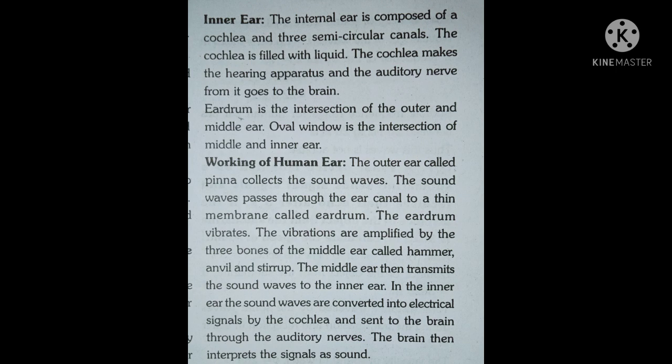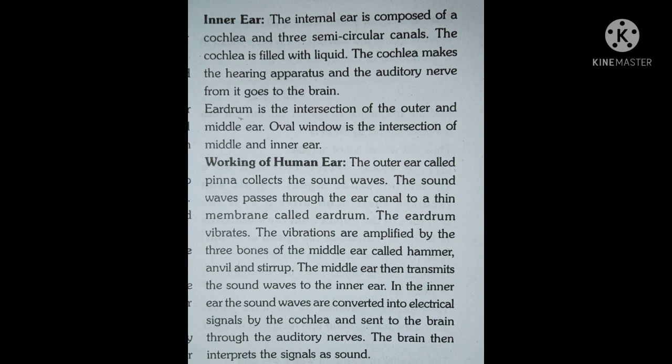The eardrum is the intersection of the outer and the middle ear. The oval window is the intersection of the middle and inner ear. Working of the human ear. The outer ear called pinna collects the sound waves. The sound waves pass through the ear canal to a thin membrane called the eardrum. The eardrum vibrates. The vibrations are amplified by the three bones of the middle ear called hammer, anvil, and stirrup. The middle ear then transmits the sound waves to the inner ear.